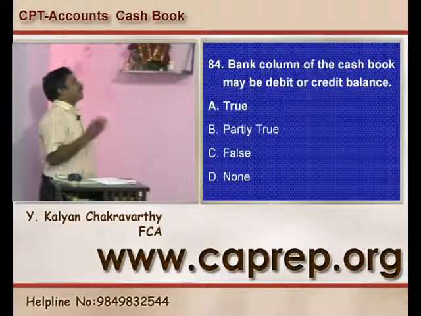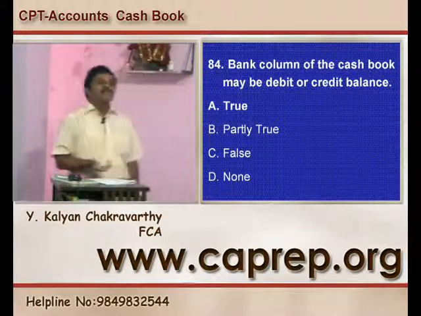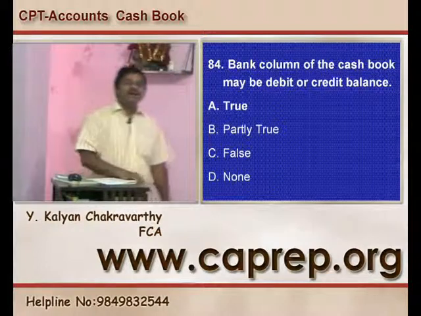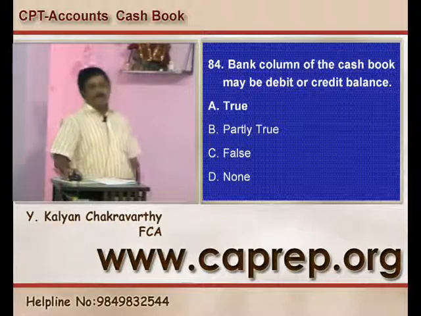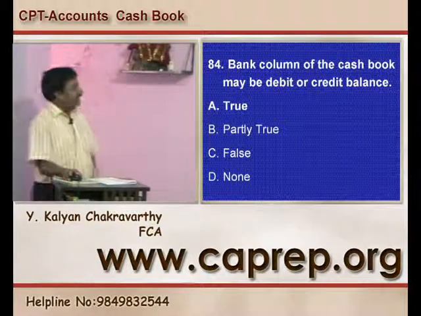84, the bank column of the cash book may be a debit or a credit balance. Yes, if you have got the money, it will show a debit balance. If you have taken a loan, it will show a credit balance. So it's a true statement only. Question number 84, A is the right answer.